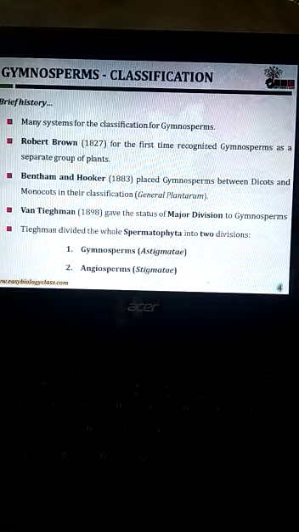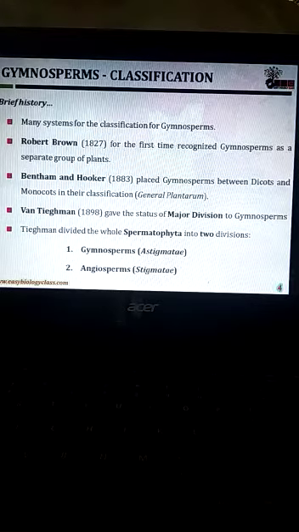In 1827, Robert Brown for the first time recognized the gymnosperms as a separate group of plants. In 1883, Bentham and Hooker placed the gymnosperms between dicots and monocots in their Genera Plantarum. Another scientist, Van Tieghem, in 1898 gave the gymnosperms the status of a major division.